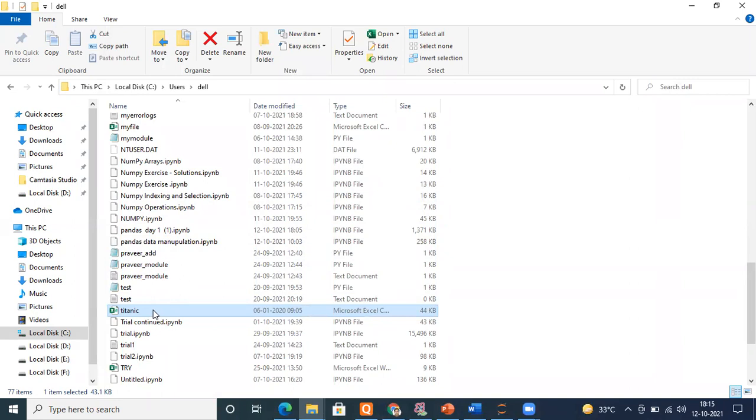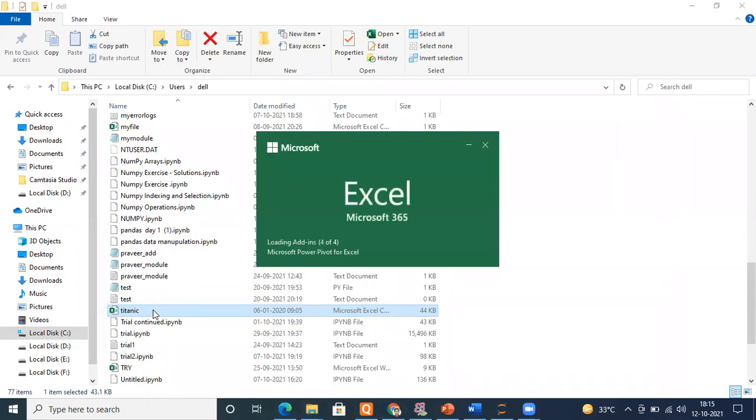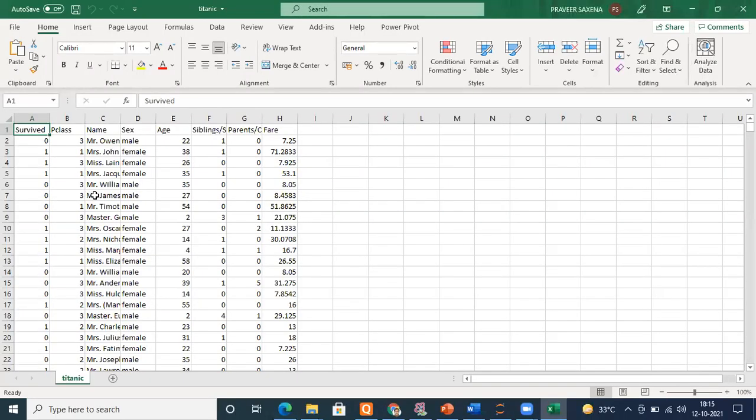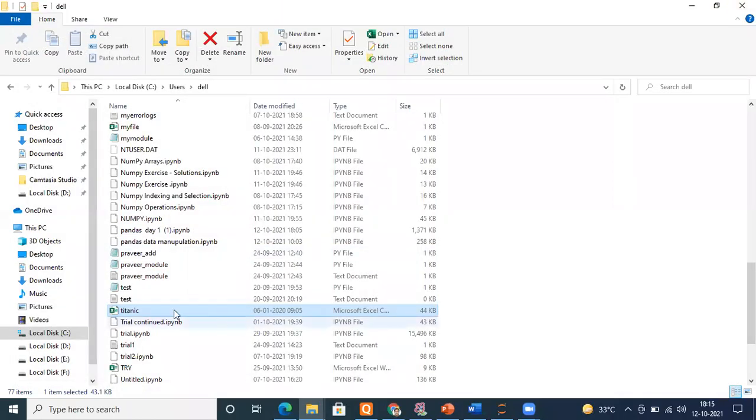You can see the same thing in your Excel file as well. If I directly click it, it is available in tabular format in Excel. Excel is able to differentiate it. Although you can create the same file in Notepad, just type the names, put the commas, and you will be able to create it. This is the comma separated value. Now everyone got it: the items are separated by commas only, as we just saw in this Titanic data set.